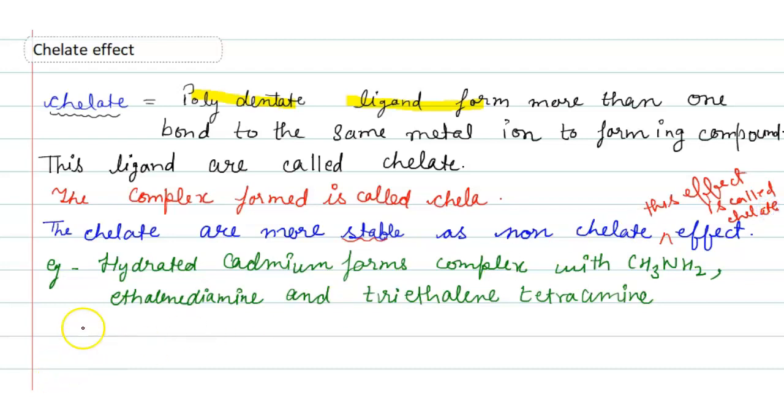Now, for example, hydrated cadmium forms complexes with CH3NH2, ethylene diamine and triethylene tetramine.